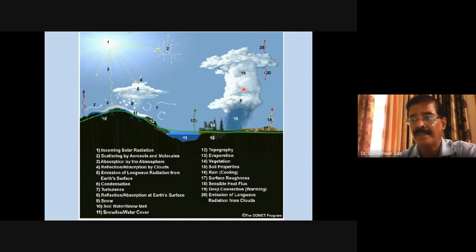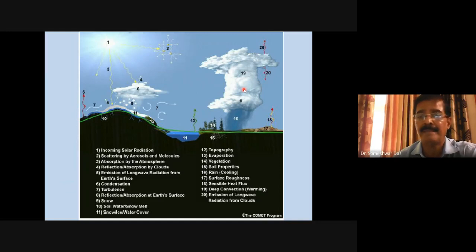Now, it's very difficult to explicitly resolve the cloud microphysical processes unless the resolution of the model is very, very high, like a few meters only. But it's not possible to have a model at present with a few meters resolution, because it will require a huge amount of computing time, and computational time is also very important.